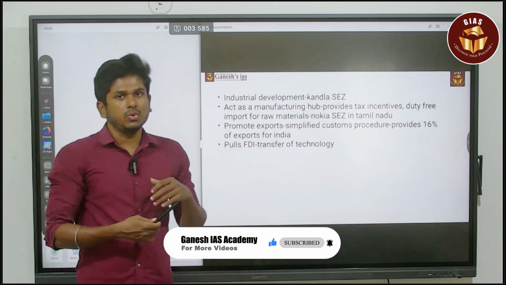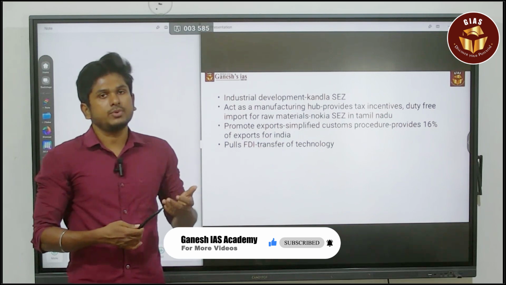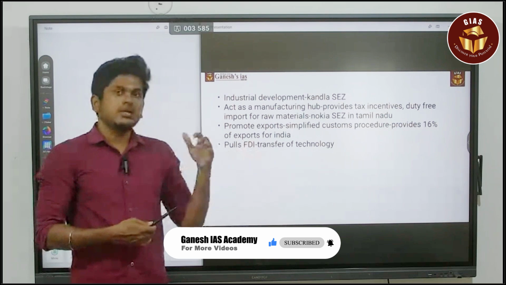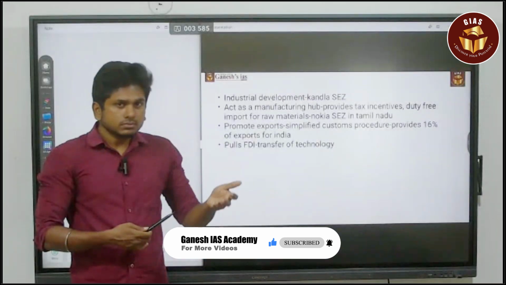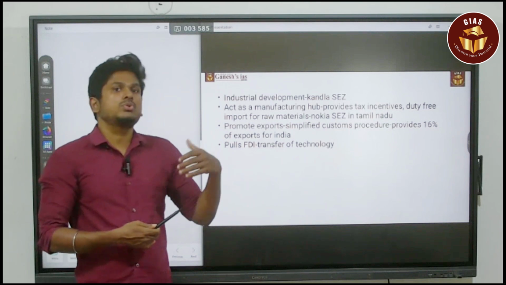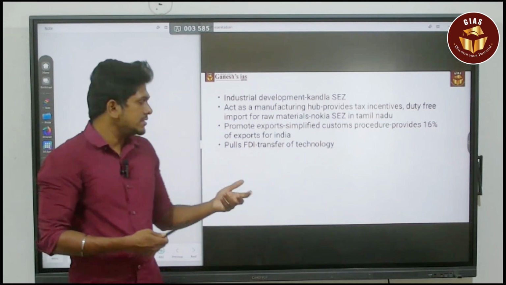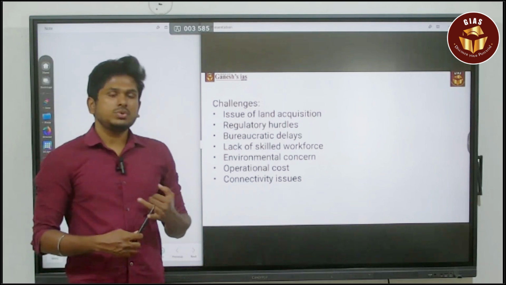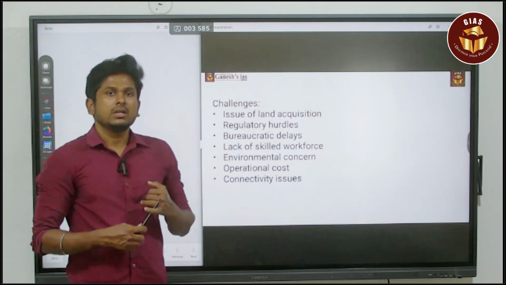Now you have to say what the issues are that affect the success of the SEZ, because it has been more than 2 decades and still we are not making any huge growth in the SEZ zone. The reason is here. First thing is the issue of land acquisition.